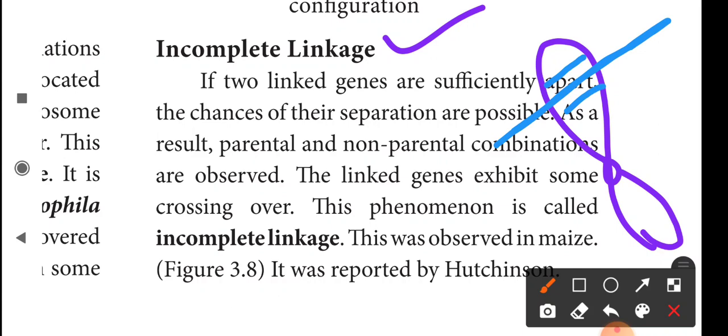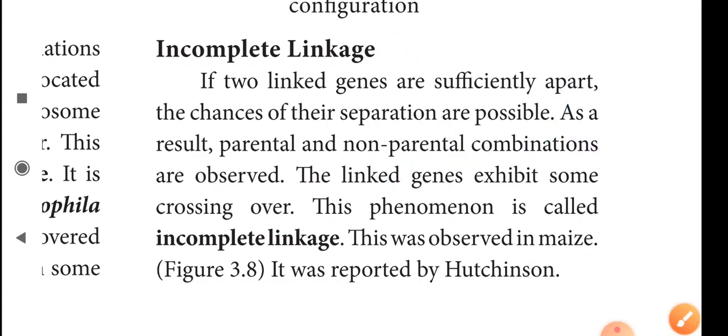The linked genes exhibit some crossing over, so some parental and non-parental combinations are formed. This phenomenon is called incomplete linkage. This was observed in maize. It was reported by Hutchinson. This is also one more question, you must underline it. Incomplete linkage is observed in maize, reported by the scientist Hutchinson. Complete linkage means they do not allow crossing over. Incomplete linkage means they allow crossing over.